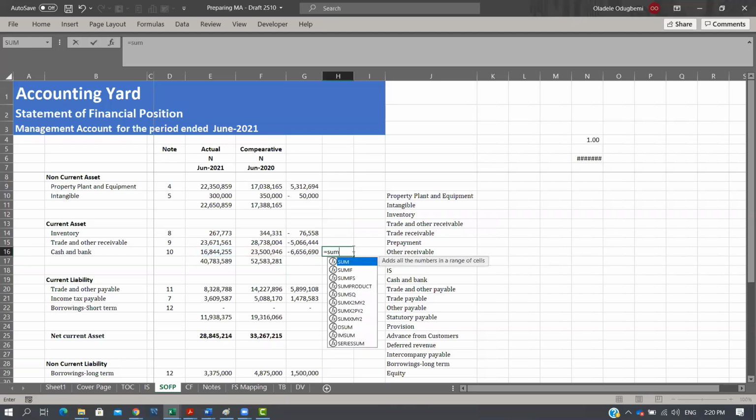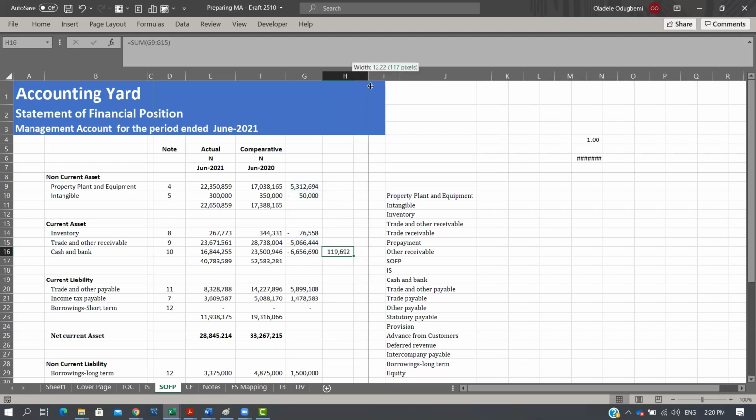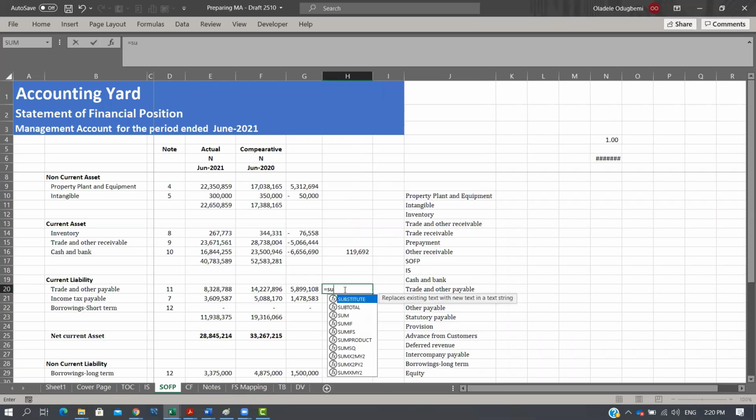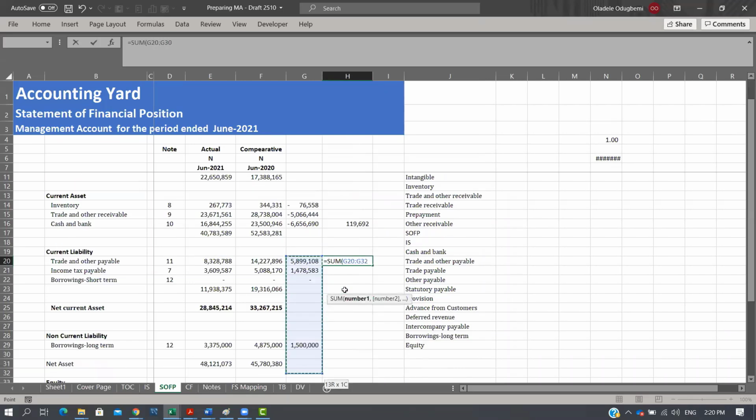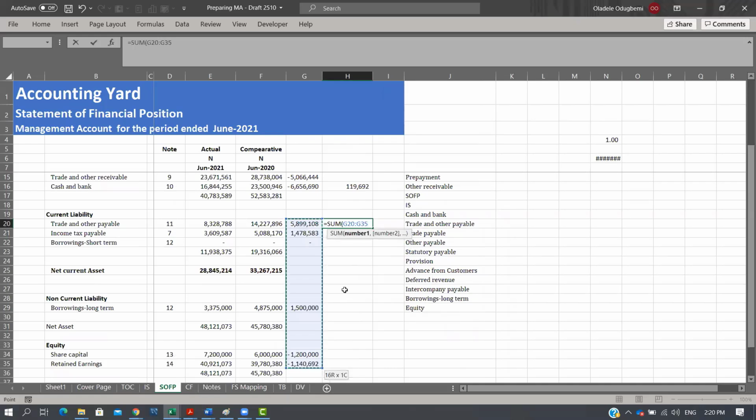Let me sum all the movements in assets. Sum everything here. I have 1.19. Let me sum everything in my payables. Yeah, I have this. So my payables less my assets.